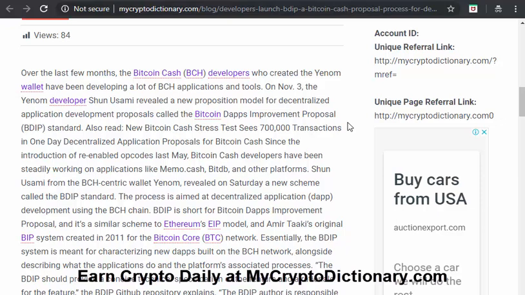So you can see it. We have this revealed on Saturday, a new scheme called the BDIP standard. The project is aimed to decentralize application development using the BCH chain. It aims to make it much easier for developers to deploy dApps, their decentralized applications, on the Bitcoin Cash chain.